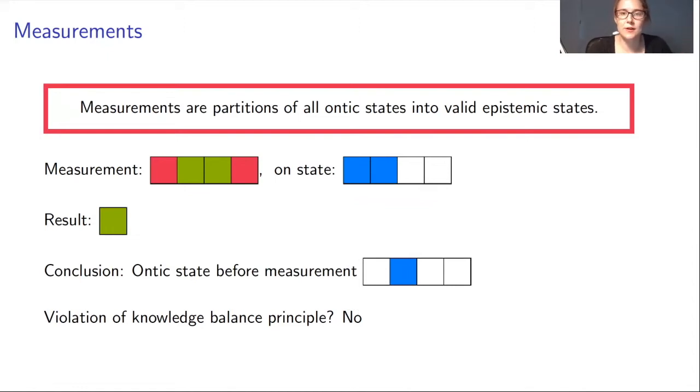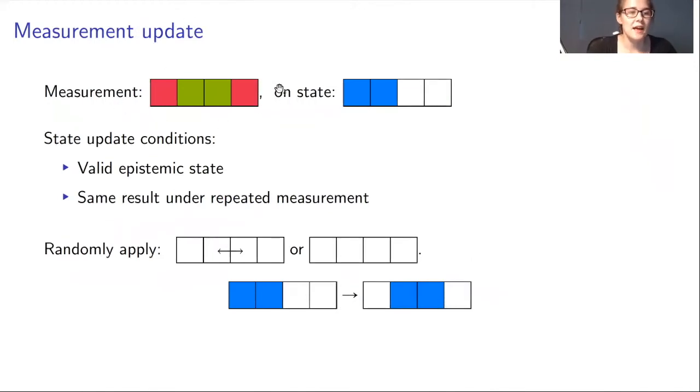So we just need to make the measurement update such that the state after the measurement doesn't violate the knowledge balance principle. So how do we do this? Let's say, again, the same measurement on the same state, and we want the measurement update to be such that it's a valid epistemic state afterward, and repeated measurements yield the same result, just as in quantum mechanics, where if we perform a measurement, we disturb the state, but this disturbance is such that if I measure again and again the same measurement, I will get the same result.